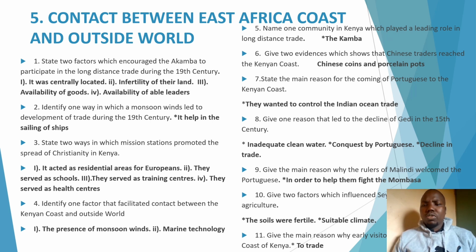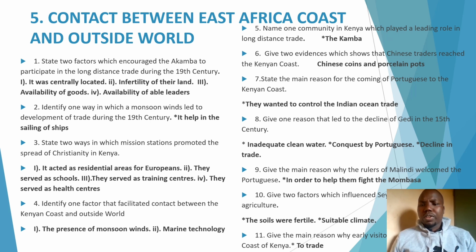This question is asking about the unwritten sources of information on the East African coast. And under this, we have archaeological sources which we can apply. For example, Chinese coins, Chinese porcelain pots, and also Chinese pits. Those are the answers which we are supposed to give. Now, question 7. State the main reason for the coming of the Portuguese to the East African coast. Why did Portuguese come to the East African coast?